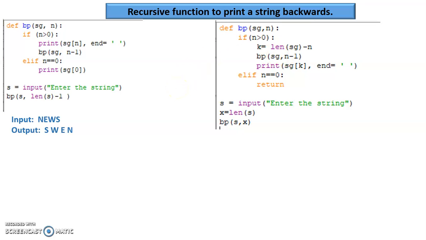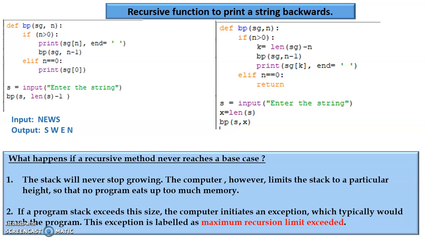We will wind up this video with the last thing: what happens if a recursive method never reaches a base case? There could be a problem, that is, the stack will never stop growing. It keeps on growing. The computer, however, limits the stack to a particular height so that no program eats up too much memory. If a program's stack exceeds this size, the computer initiates an exception which typically would crash the program. This exception is called maximum recursion limit exceeded.